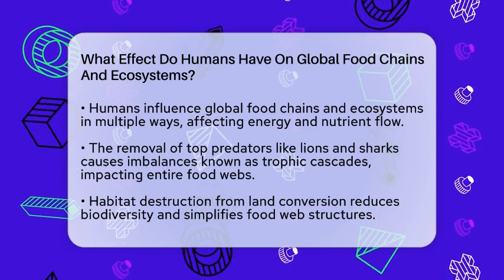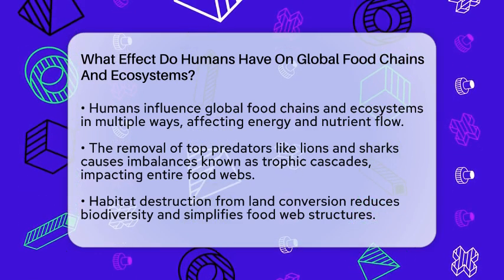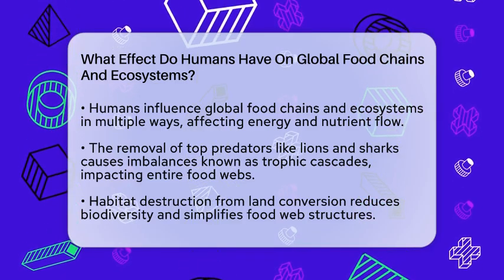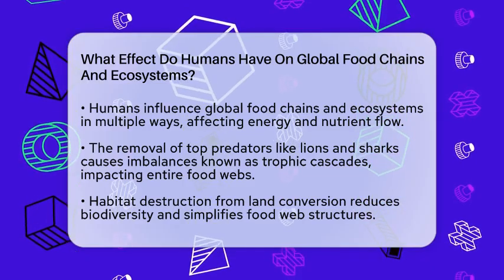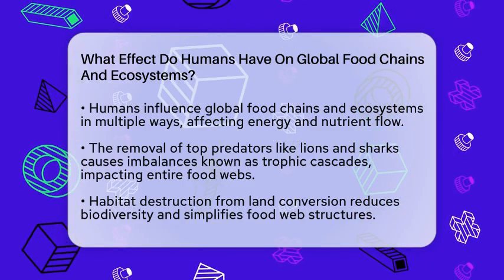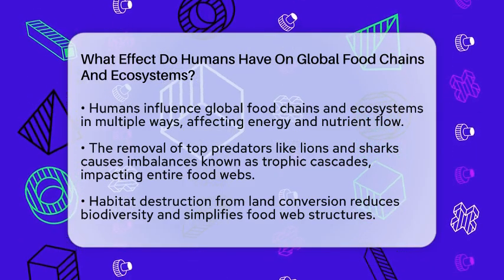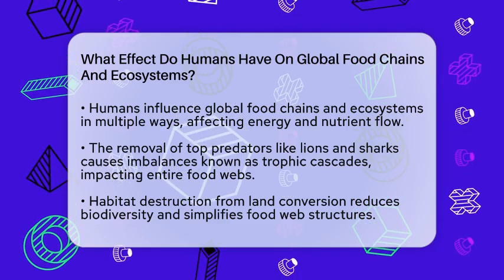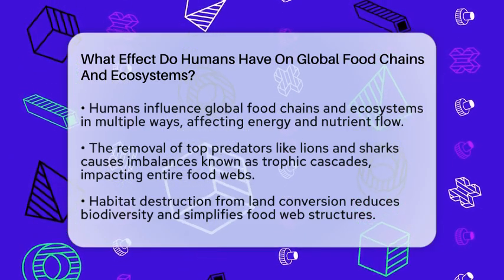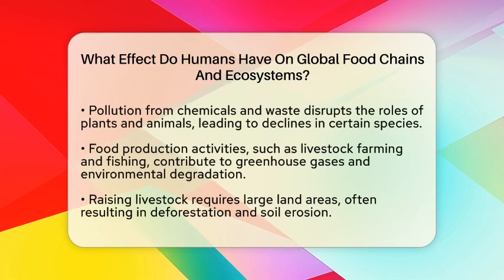To understand this better, think about food chains as pathways where energy and nutrients flow from the sun to plants, then to herbivores, and finally to predators. At the top are apex predators like lions or sharks, which keep the populations of animals below them in check. When humans hunt or fish these top predators, they remove these key players from the chain.